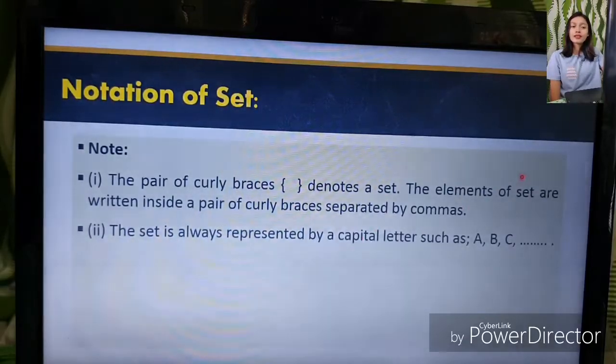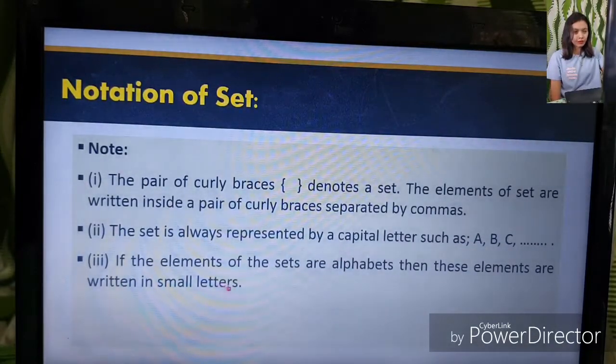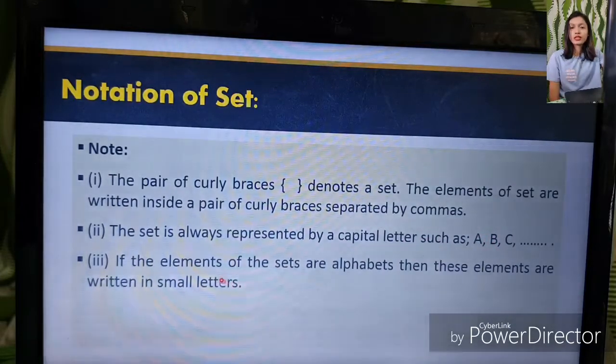And if the elements of the set are alphabets, then these elements are written in small letters. So if we're going to name a set, it should be in a capital letter, and if the elements of a set are alphabets, they should always be in small letters.